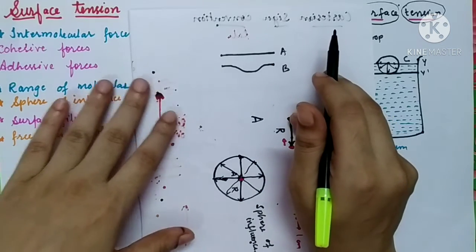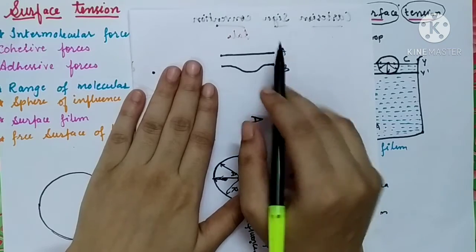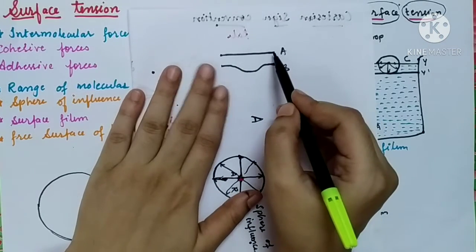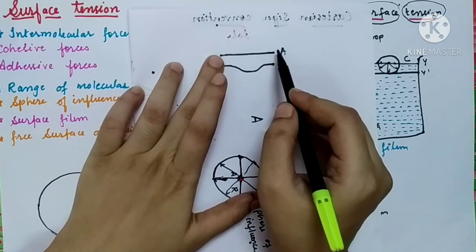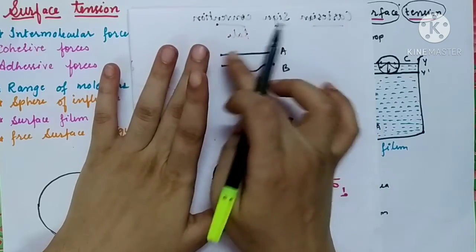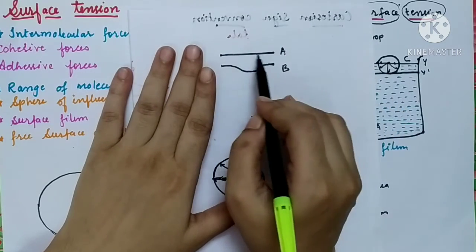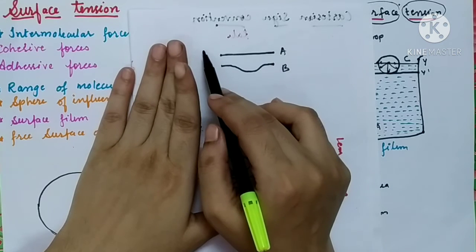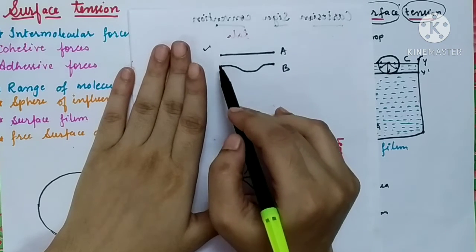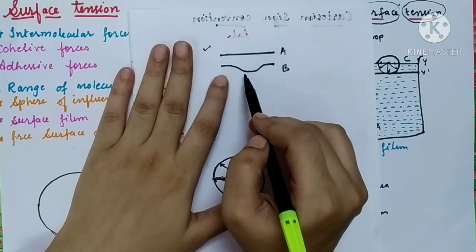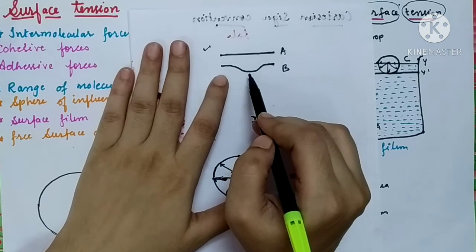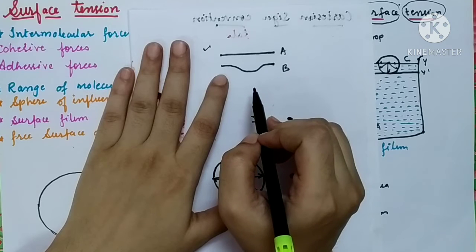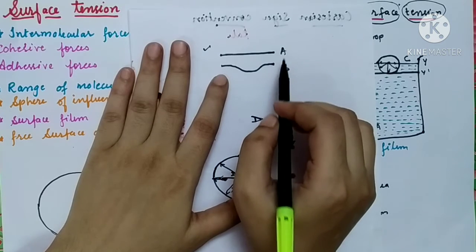Or suppose it is not a line, it is an area. It is the plane. It is not a line, it is the area denoted by this line. So these are the two areas, or two surfaces of a liquid, of which the first one has a plane surface and the second one has a curved surface. What do you say about the surface area of these two